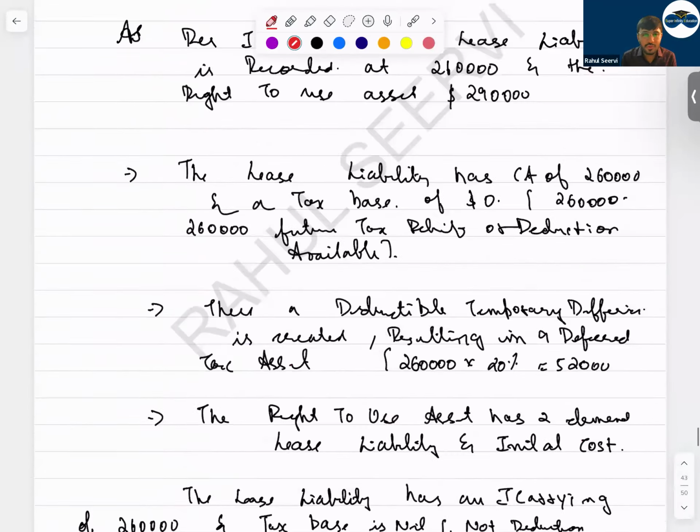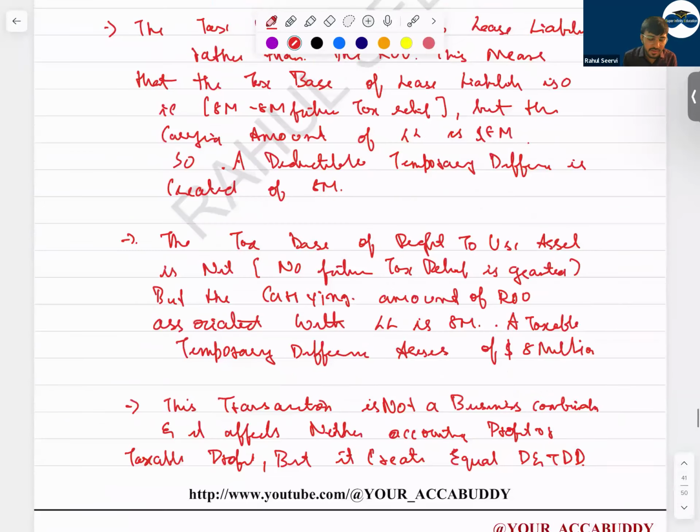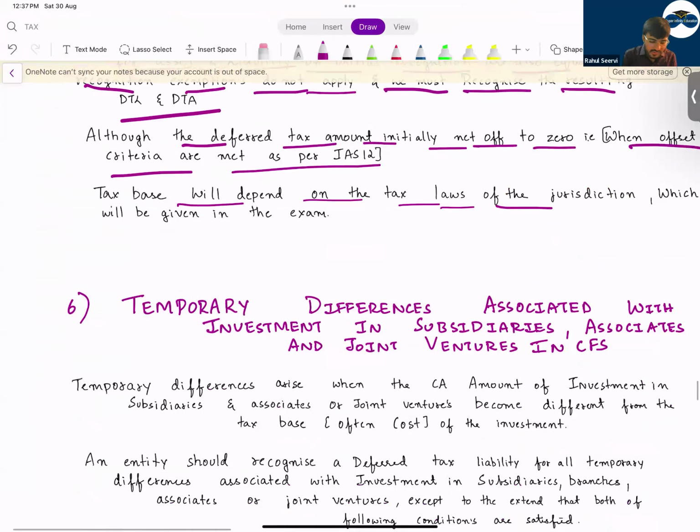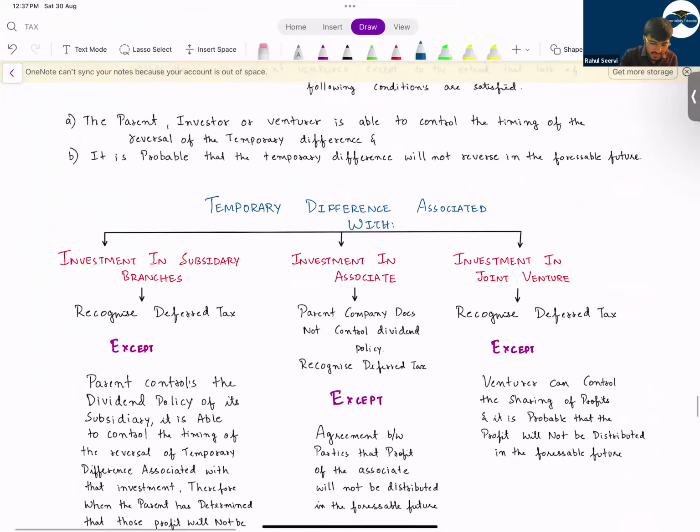So please do one question regarding this. If by chance in the exam it comes, you will be able to tackle it easily. This one I have not seen being tested. No issues. If you avoid this, it's okay.